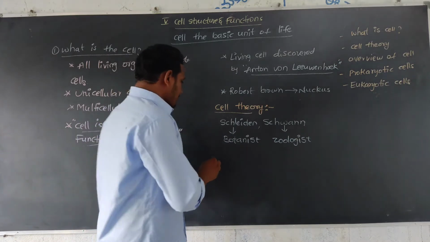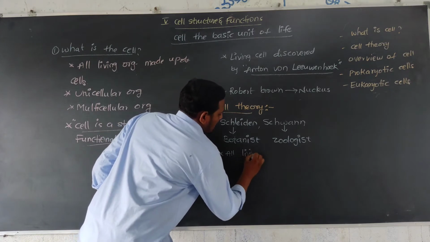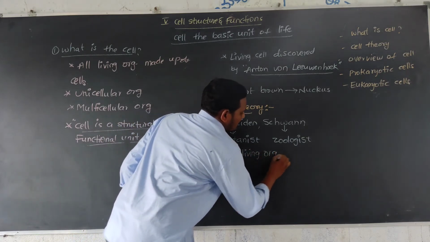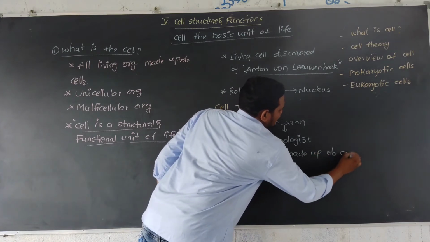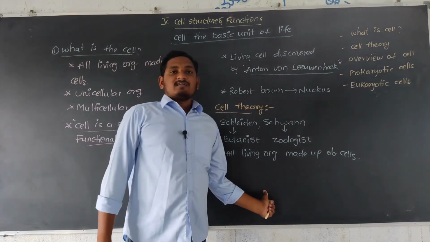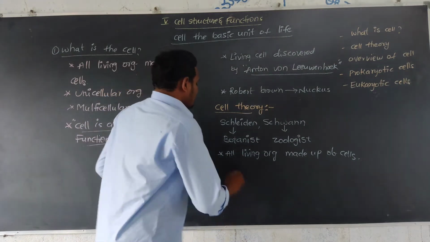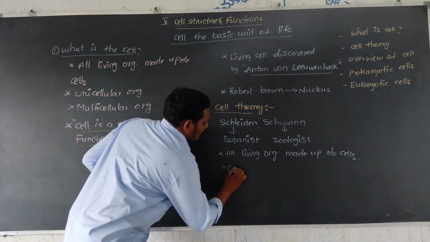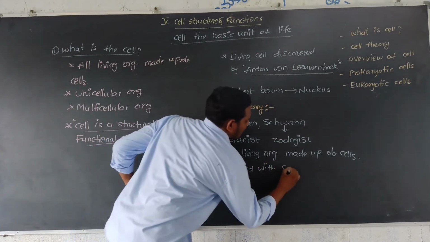What did they conclude? All living organisms are made up of cells, made up of millions of cells, and the cells are covered with a cell membrane.